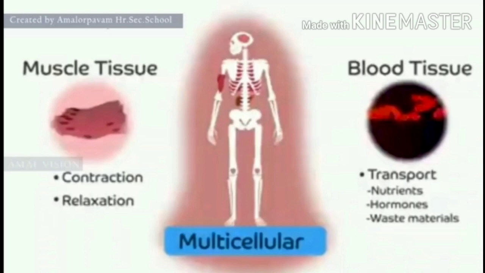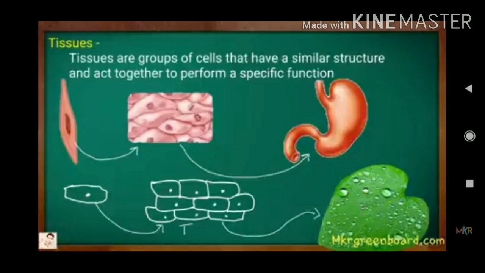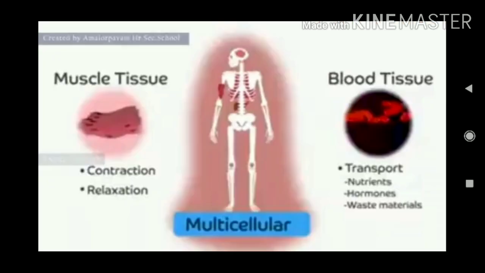All cells of type A carry on the function of respiration. All cells of type B carry on the function of digestion. What do we call these groups of cells? Is there any name? Is there any idea about it, student? The group of cells? Yes, it is called tissues. These tissues perform different functions. There are a number of tissues in an organism.